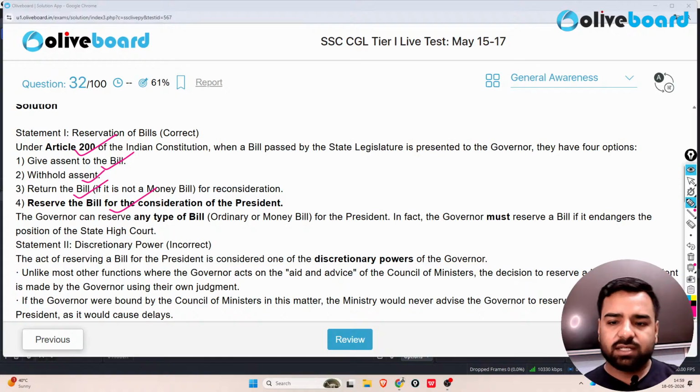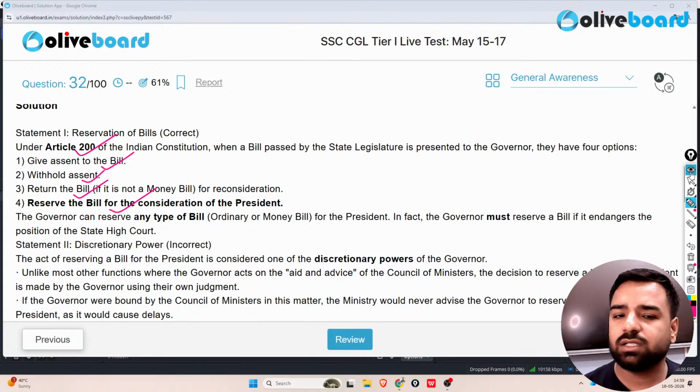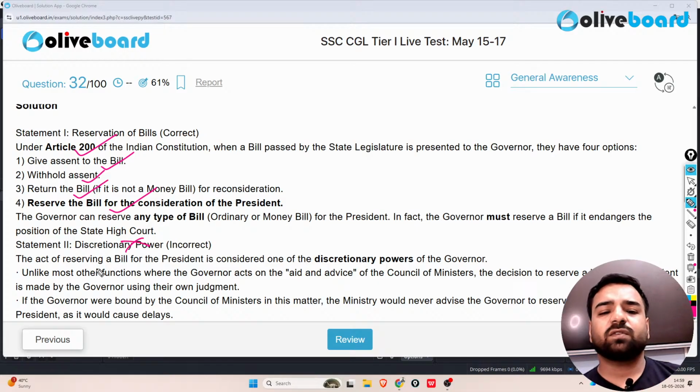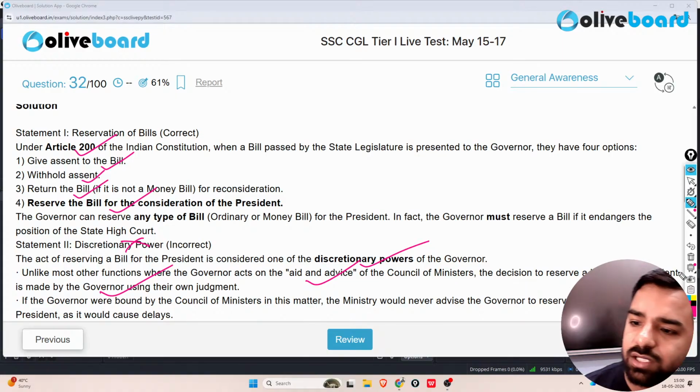So yes guys, here statement number 1 was correct, but the discretionary power claim was incorrect. The act of reserving a bill for the President is considered one of the discretionary powers of the Governor. So unlike most other functions where the Governor acts on the aid and advice of the Council of Ministers, the decision to reserve the bill for the President is made by the Governor using their own judgment.